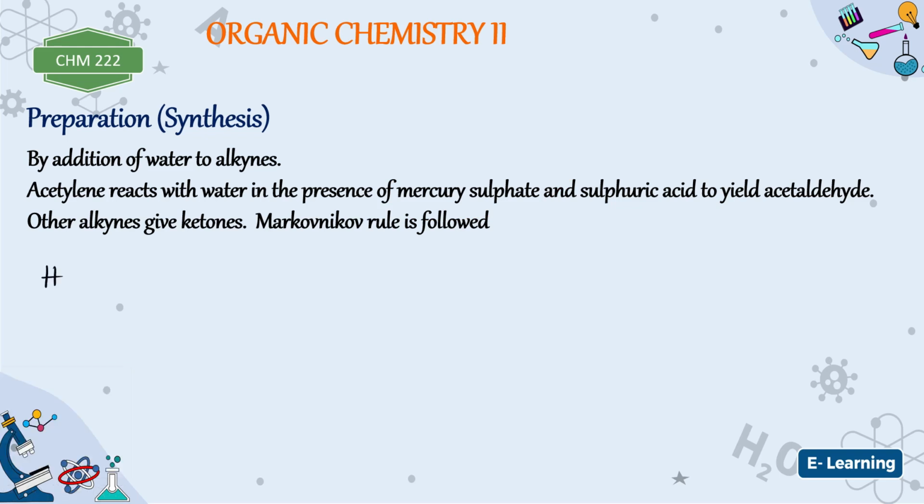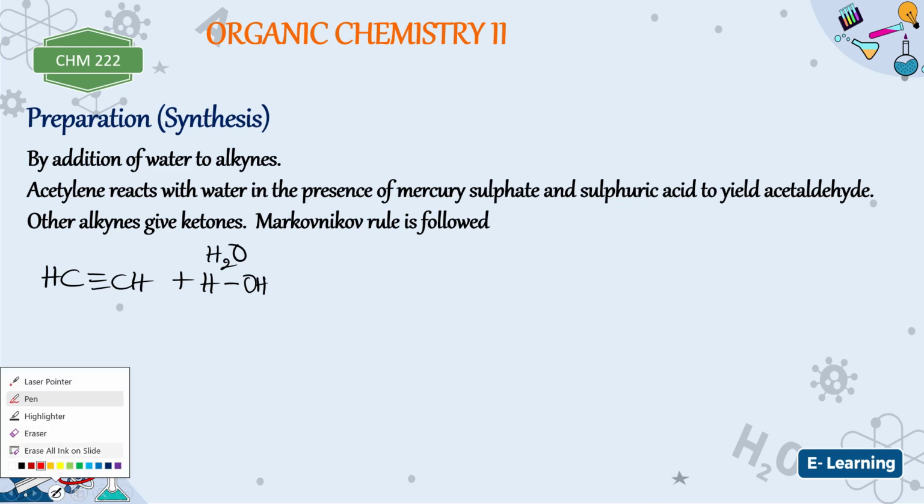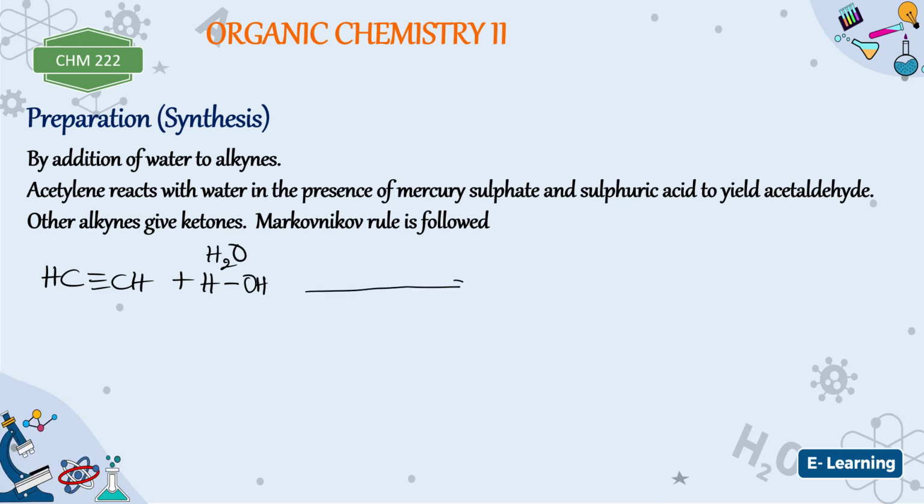You have an alkyne, for instance, this is acetylene, all right, plus water. Water is H2O, which can be written this way too. According to Markovnikov rule, what you were taught is that the hydrogen here will go to the carbon having the highest number of hydrogens, while the OH will go to the carbon having the fewest number of hydrogens. However, both of them have the same number of what? Hydrogens on both sides. So these are the reagents: mercuric sulfate in H2SO4.